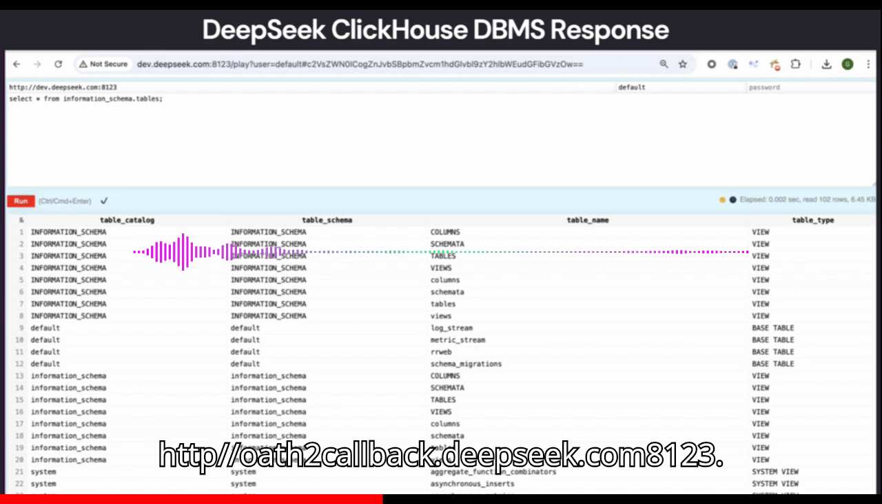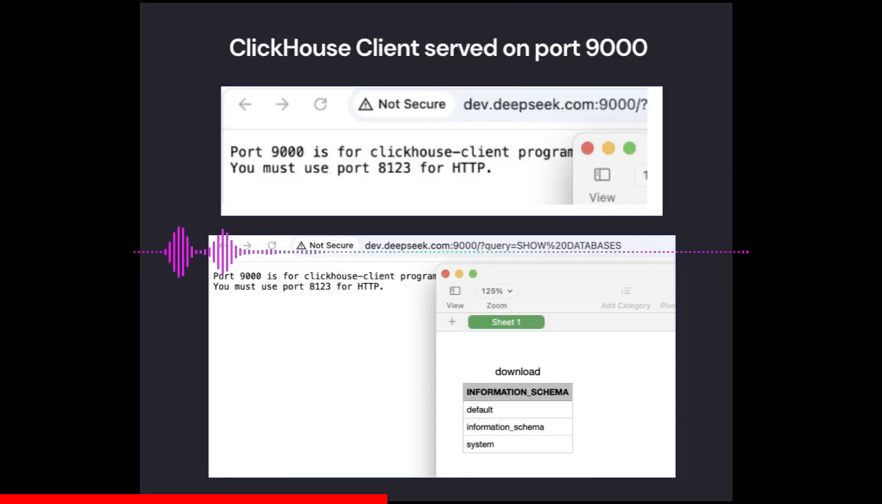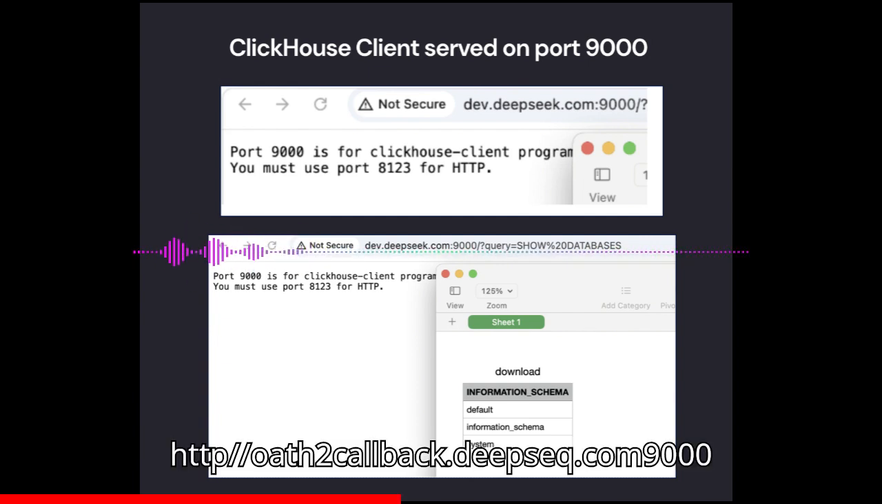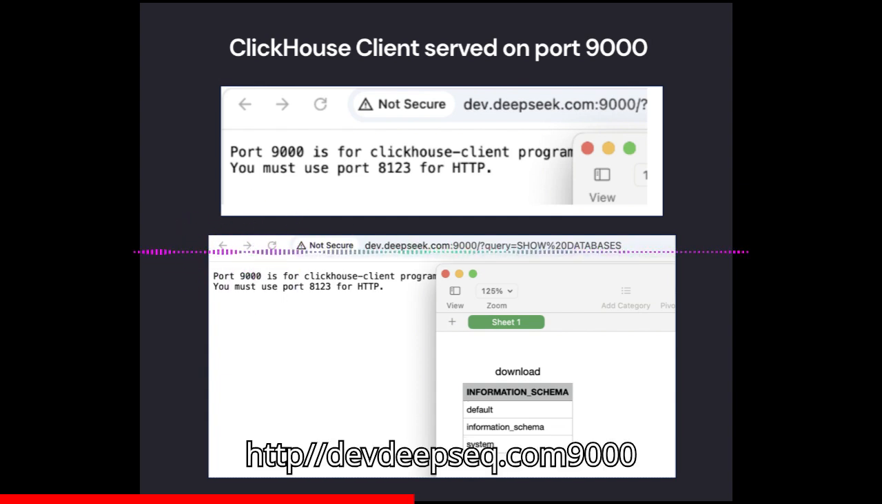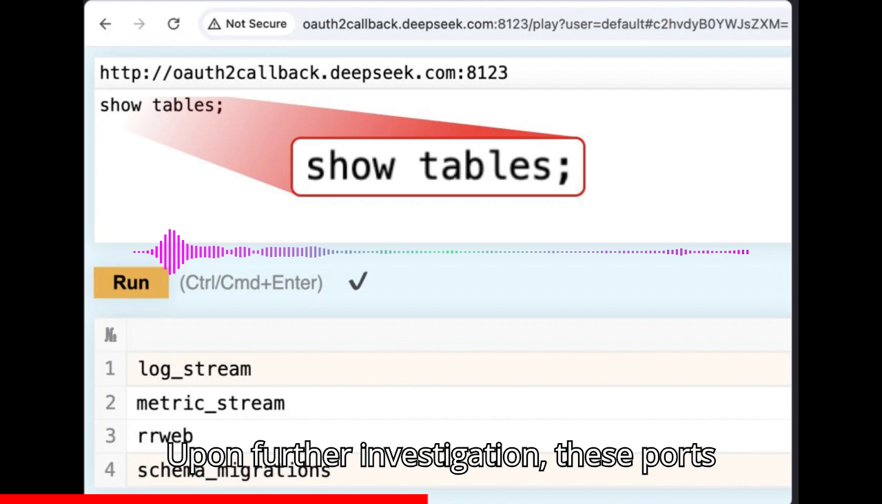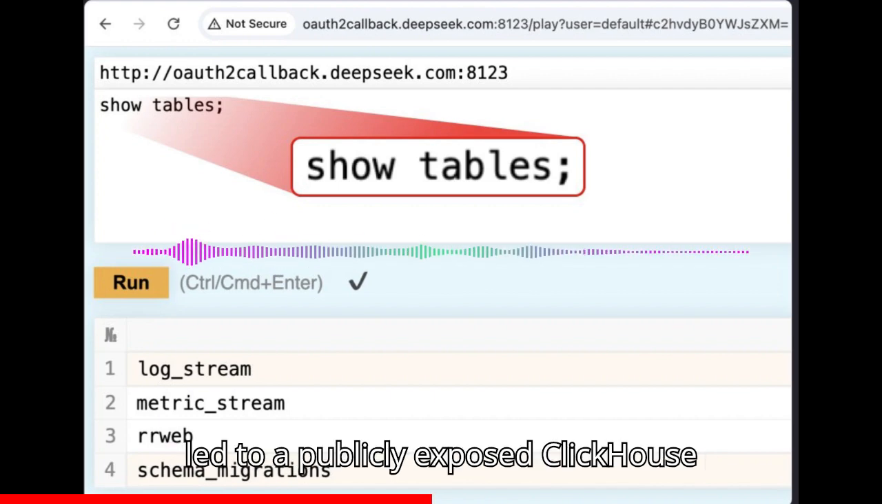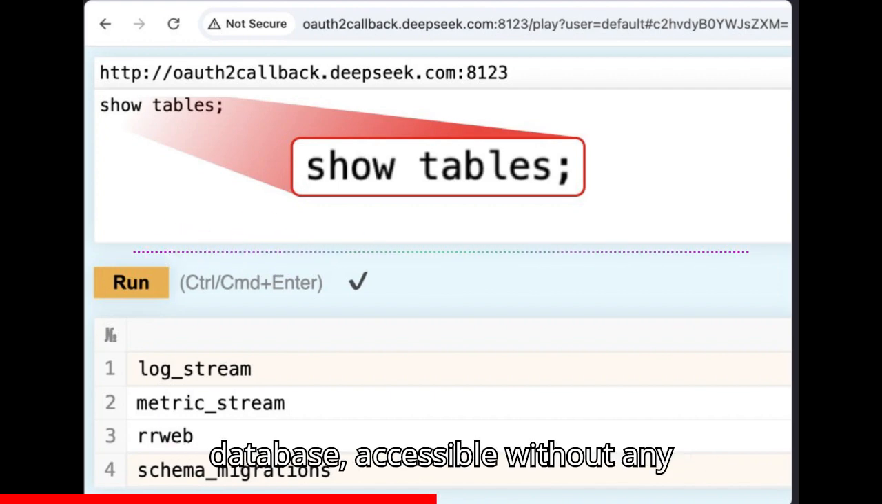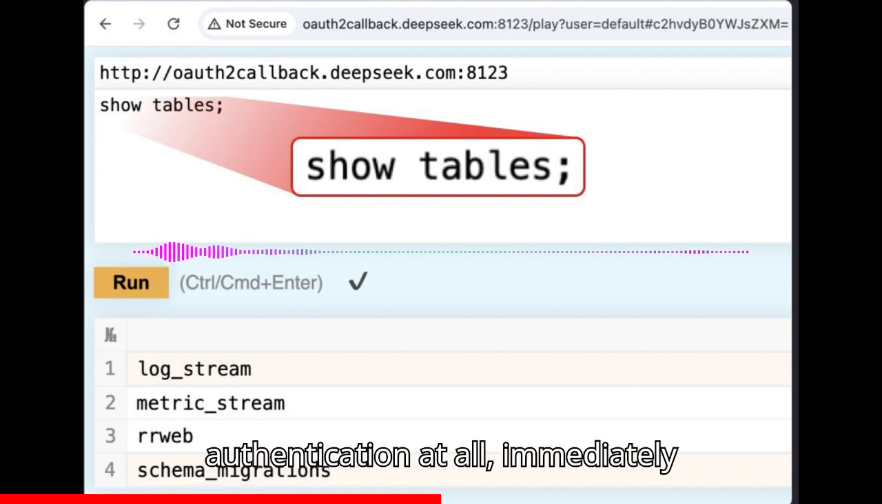http://oath2callback.deepseek.com:8123. http://dev.deepseek.com:8123. http://oath2callback.deepseek.com:9000. http://dev.deepseek.com:9000. Upon further investigation, these ports led to a publicly exposed ClickHouse database, accessible without any authentication at all, immediately raising red flags.